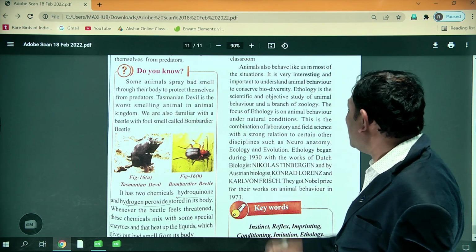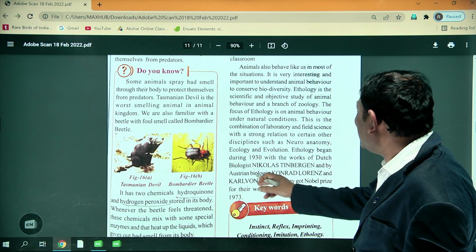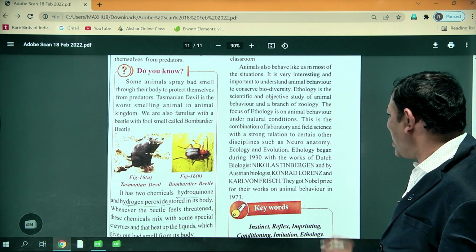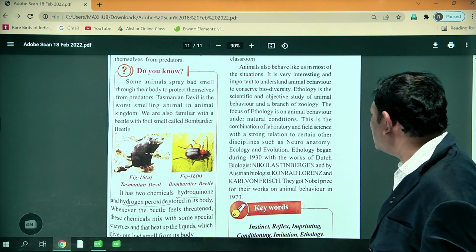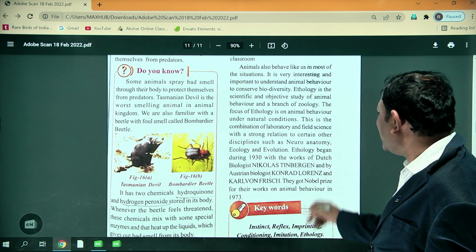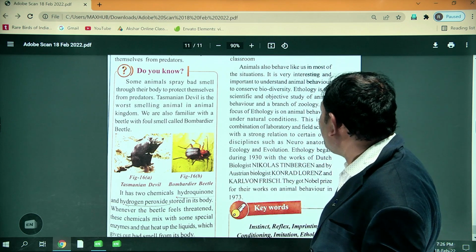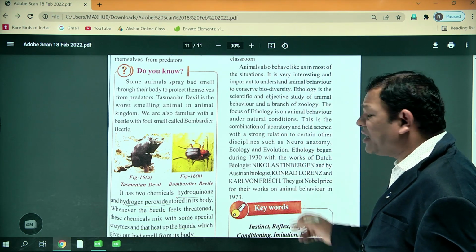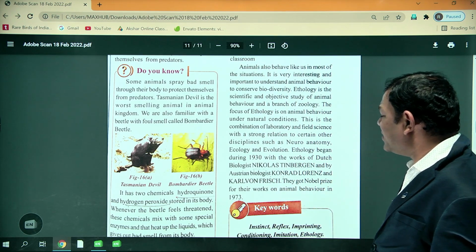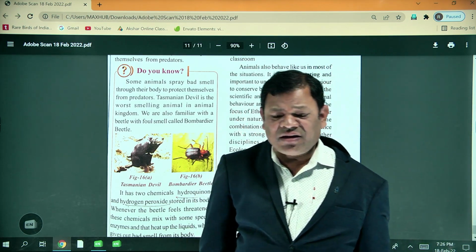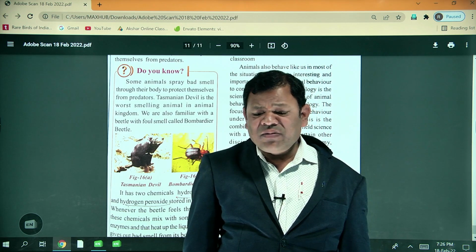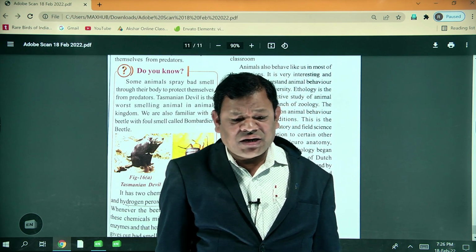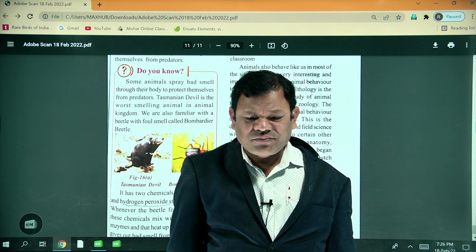Ethology began during the 1930s with the work of the Dutch biologist Nikolaas Tinbergen, Austrian biologist Konrad Lorenz and Karl von Frisch. These three scientists got the Nobel Prize in 1973. So this is about animal behavior. Any doubts? No, sir.